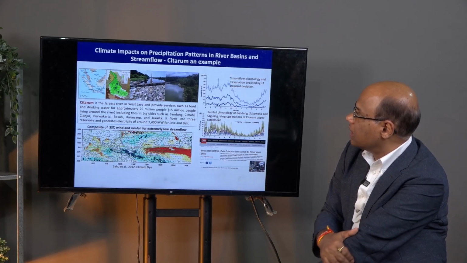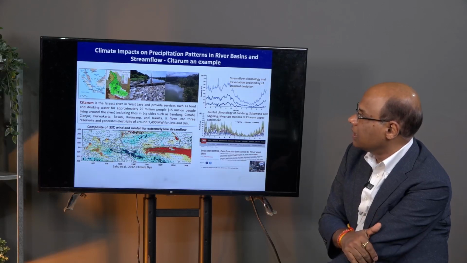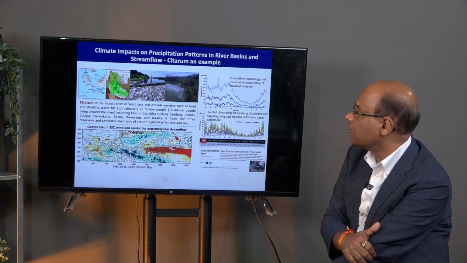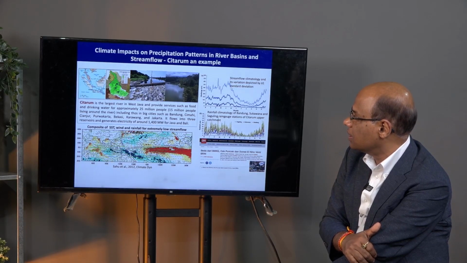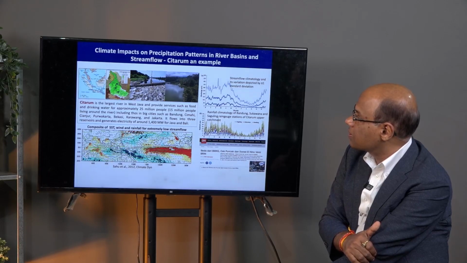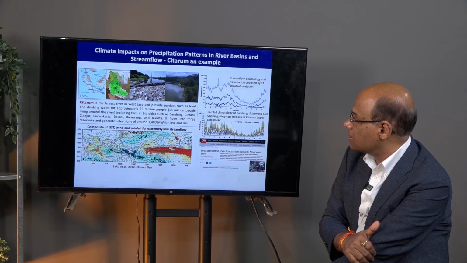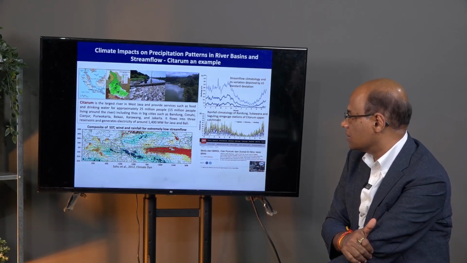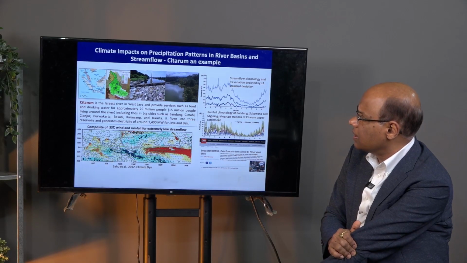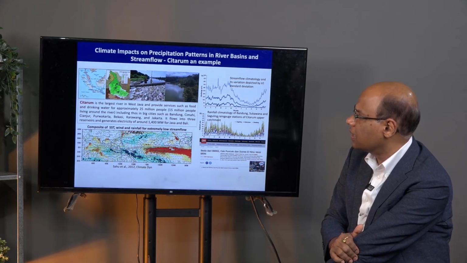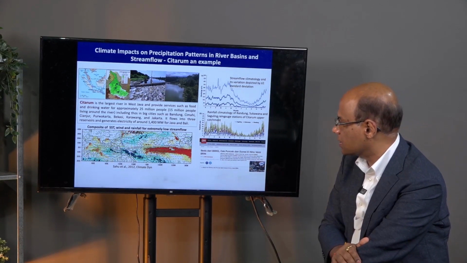And one of that we found in our study for understanding stream flows in Citaram River, which is providing water to several cities including Jakarta, and it is one of the big river in western Java and is influential to socio-economy in the region. What we found that the stream flow in Citaram River is related to both Indian Ocean dipole and ENSO, El Nino Southern Oscillation.